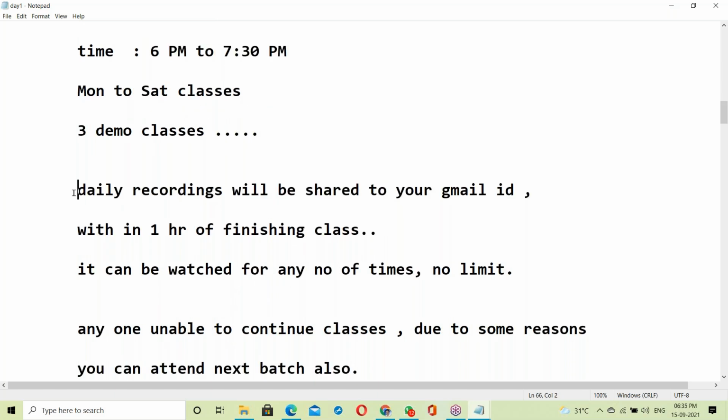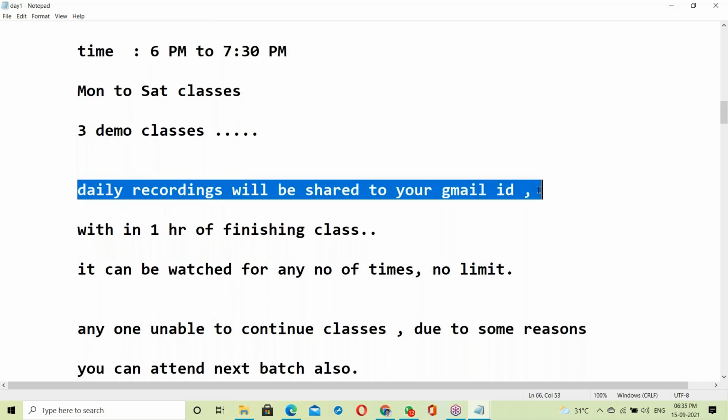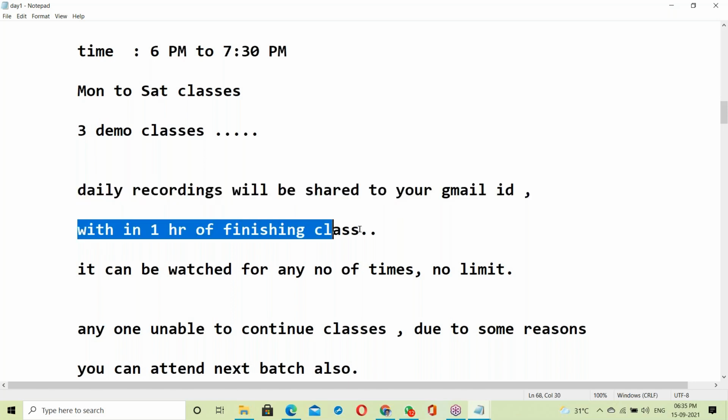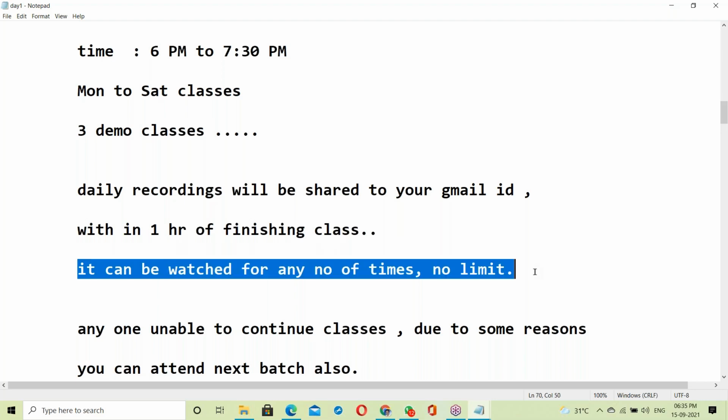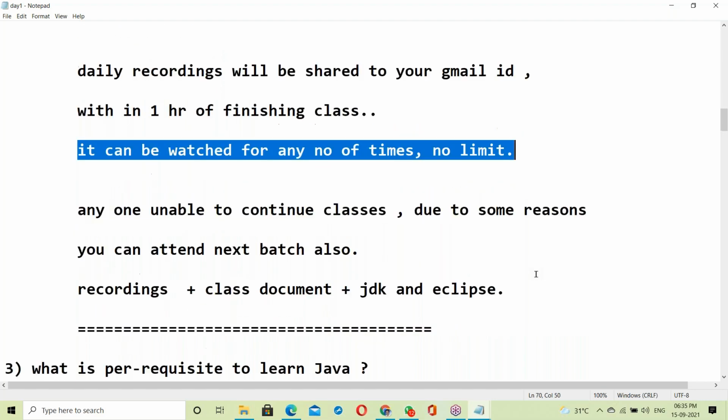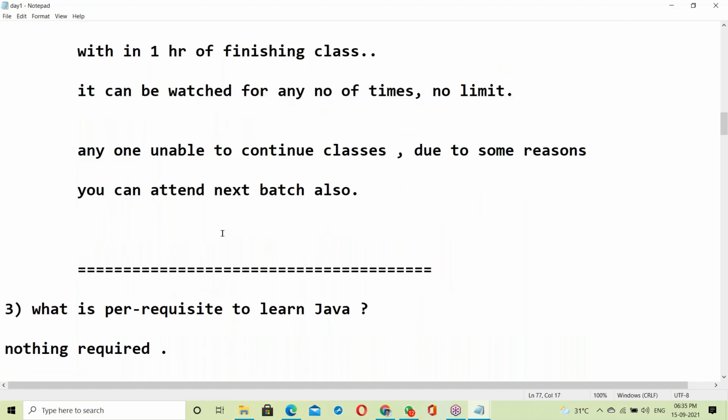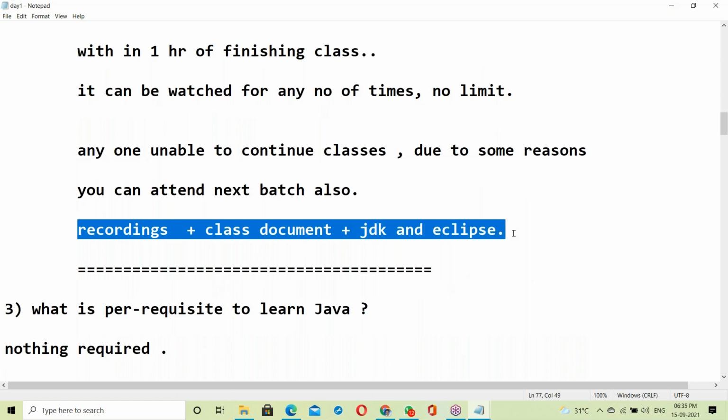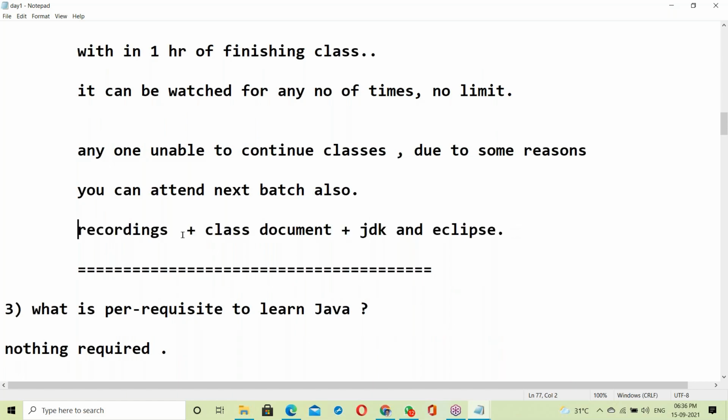Daily recordings will be shared to your Gmail ID within 1 hour of finishing class, that is by 9 p.m. You can watch them any number of times, no limits. The recordings, class documents, JDK and Eclipse will be shared with you.